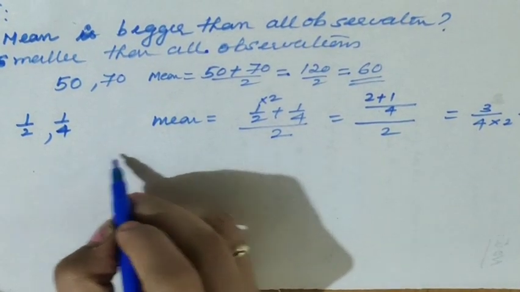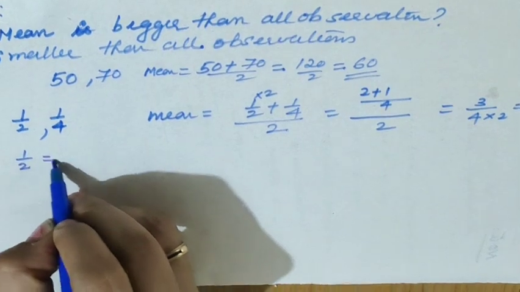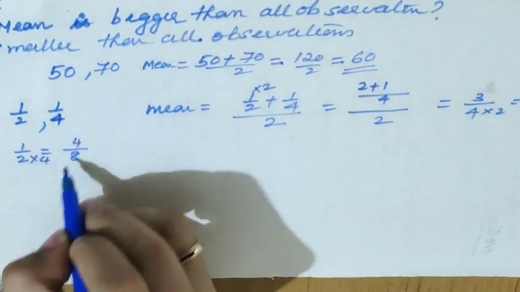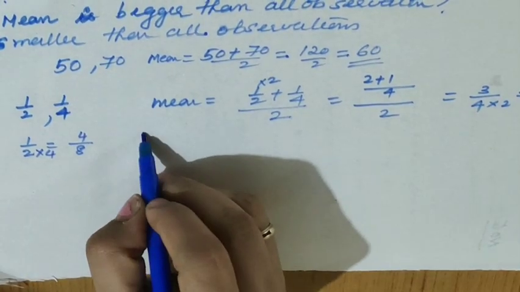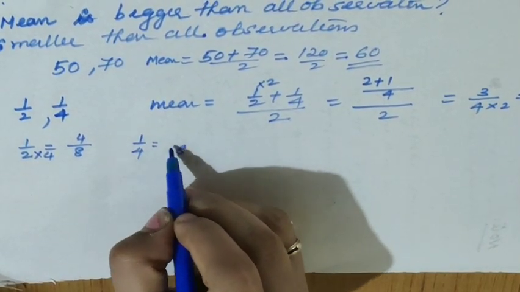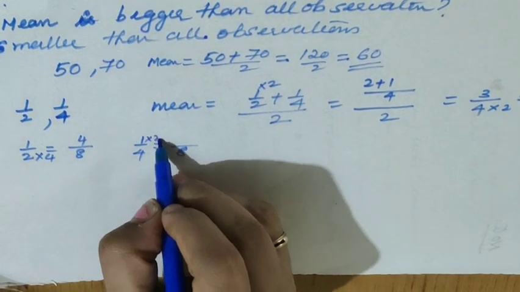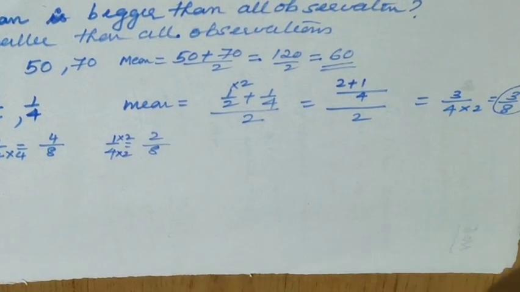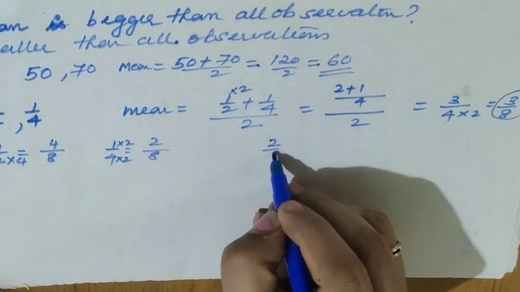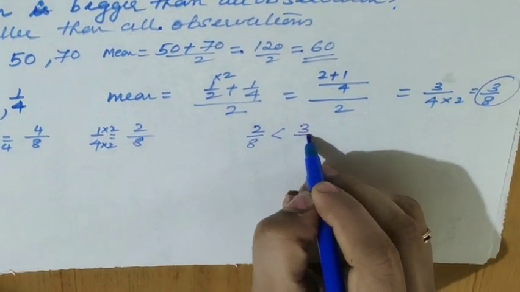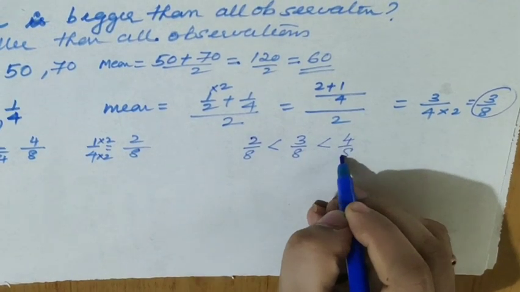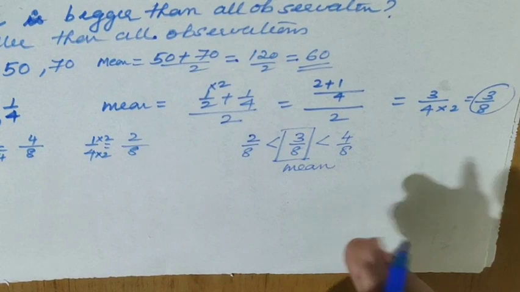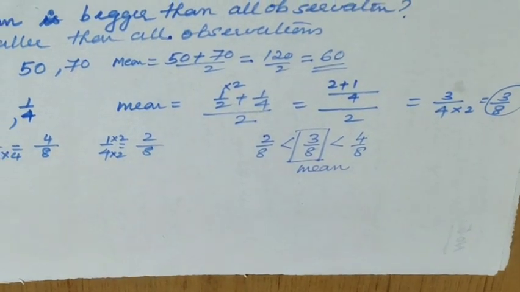Let us see that 1 by 2 is the first observation. With denominator 8, the numerator should be multiplied by 4, so it is 4 by 8, right? Now 1 by 4 with denominator 8, the numerator should be 2, so it is 2 by 8. Now we got the value 3 by 8. So 2 by 8 is less than 3 by 8, which is less than 4 by 8. That means 3 by 8, the mean, lies between the maximum and the minimum values, right?